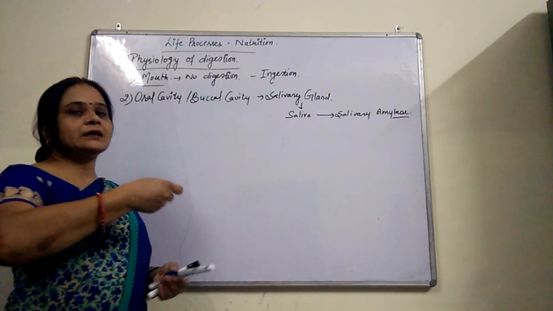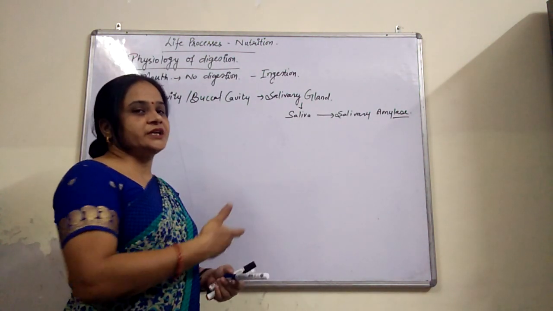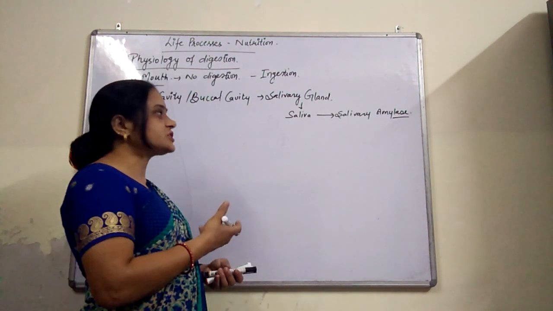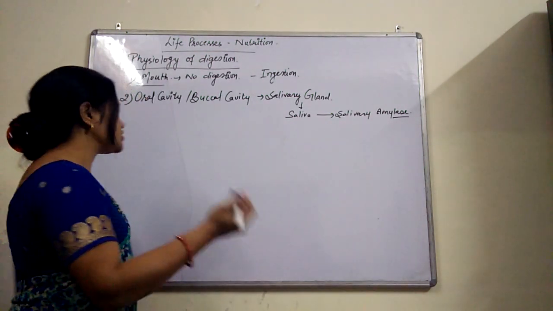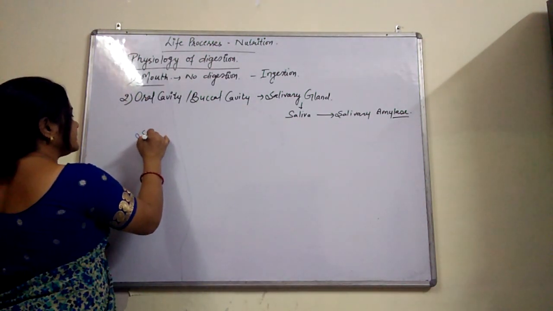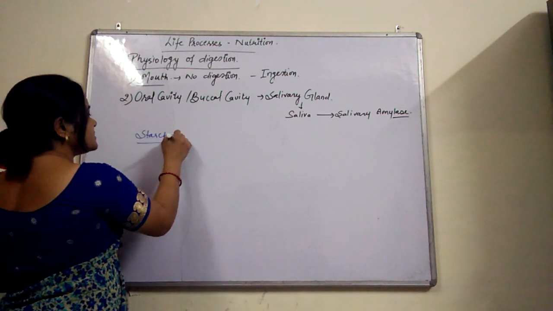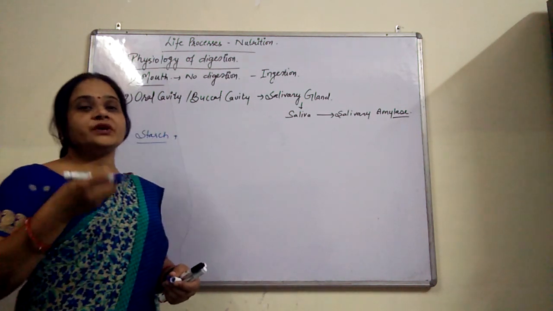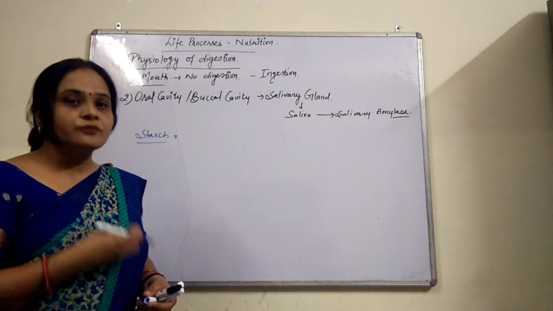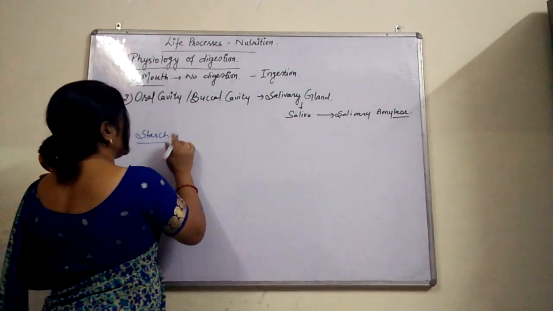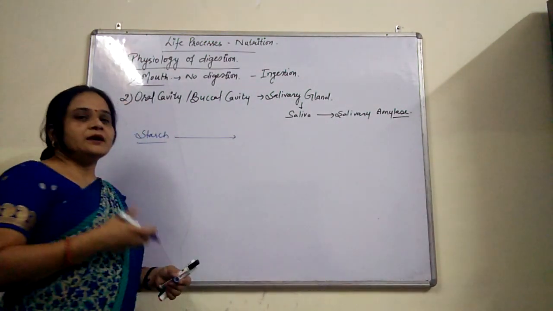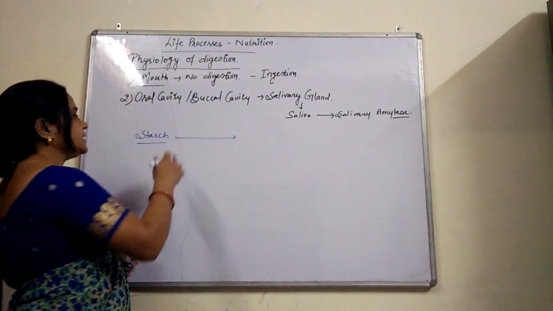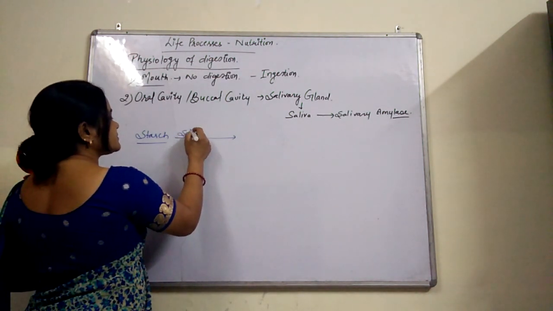Now let me take an example for studying the type of reaction taking place during this digestion. Now we can write here, starch. Starch means the complex food which we take in the form of food. When this starch is chewed by our teeth in the oral cavity, the saliva gets mixed with it.